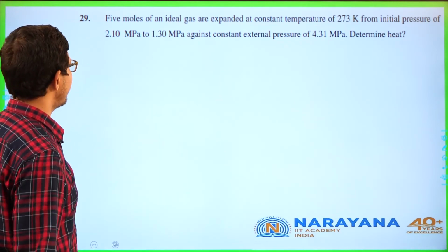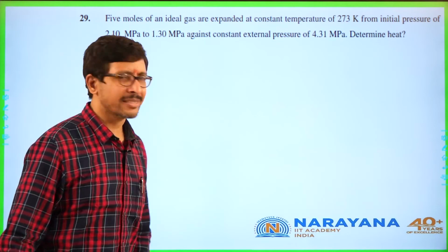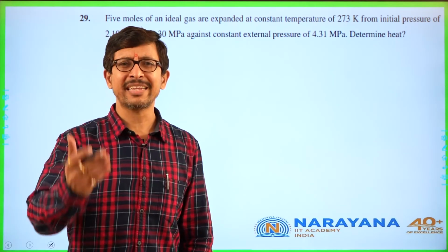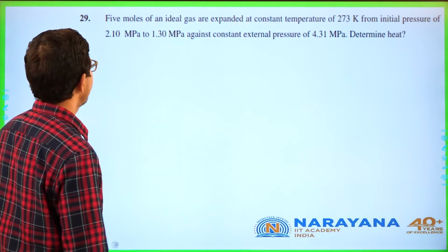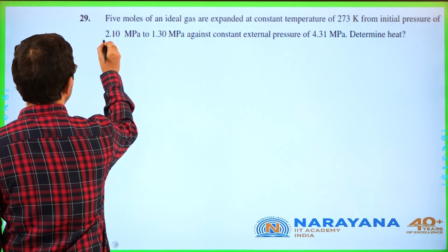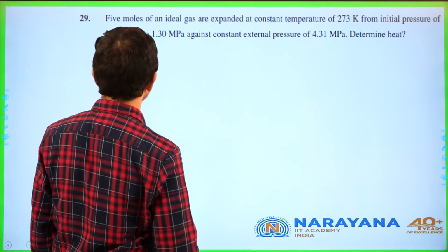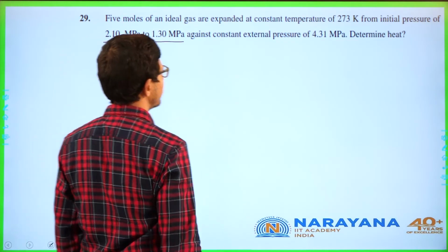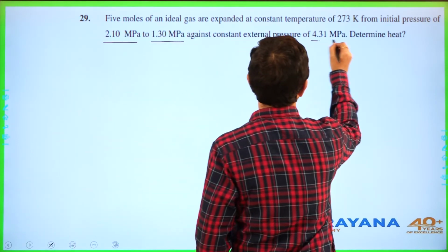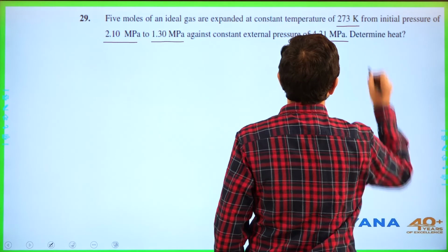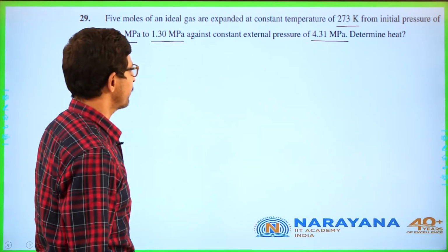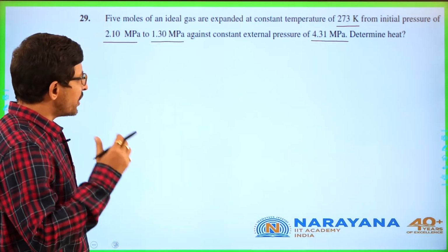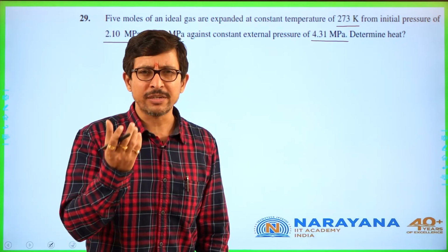Another beautiful question from thermodynamics. They are asking you to determine heat. So they have given 2.10 megapascals, 1.30 megapascals and a pressure of 4.31 megapascals at temperature 273. First try to understand, to calculate heat, what we need.